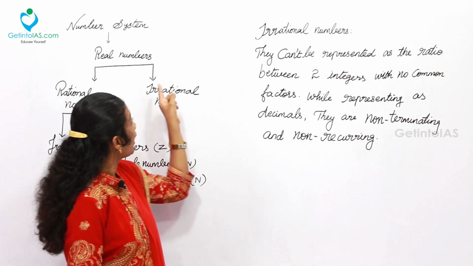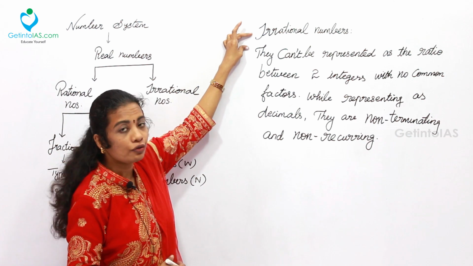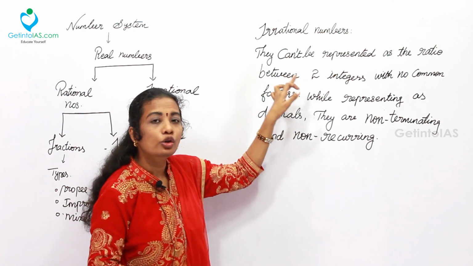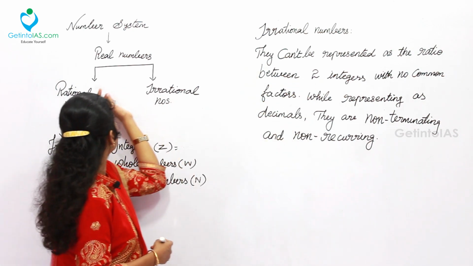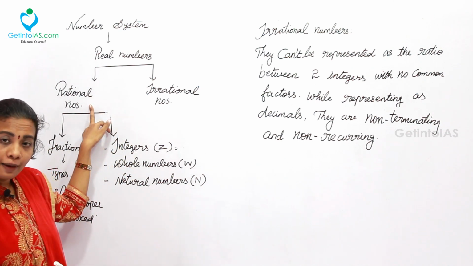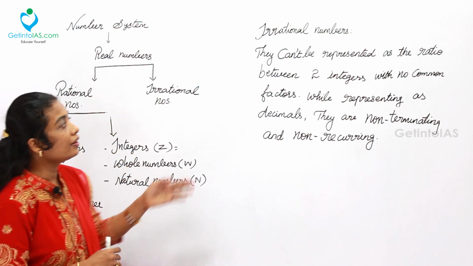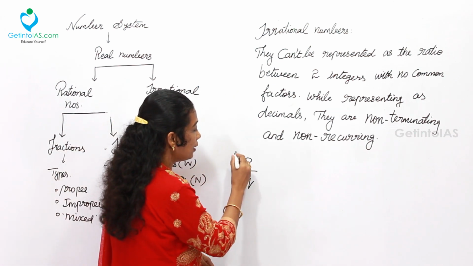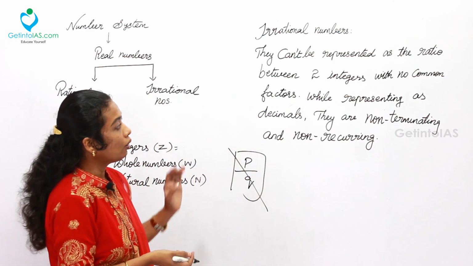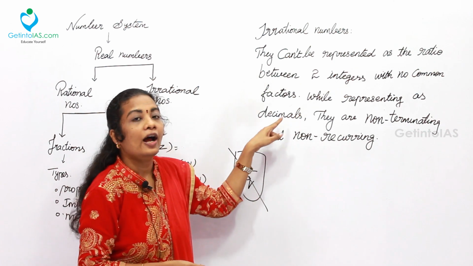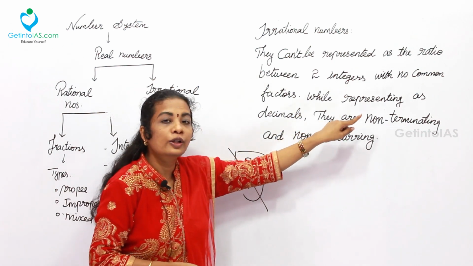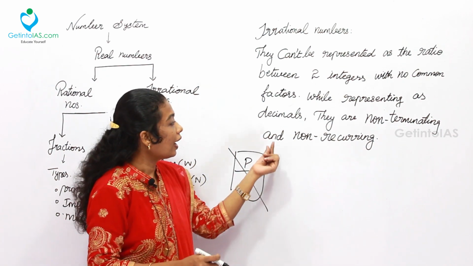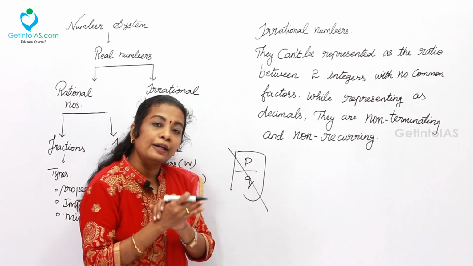The next one is irrational numbers. The definition of an irrational number is that it cannot be represented as the ratio of two integers. Previously we learnt rational numbers, which can be represented in the P by Q form. Here it is not possible to write these kinds of numbers in the P by Q form. Why? Because when represented as decimals, they are non-terminating. Terminating means having an ending point. They don't have an ending point, and they are non-recurring. They are not repeating at all.